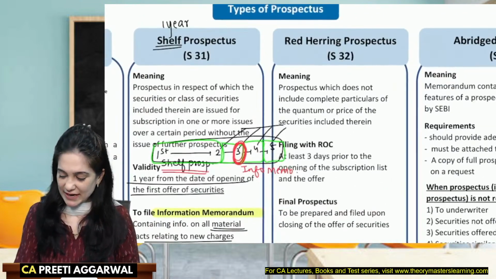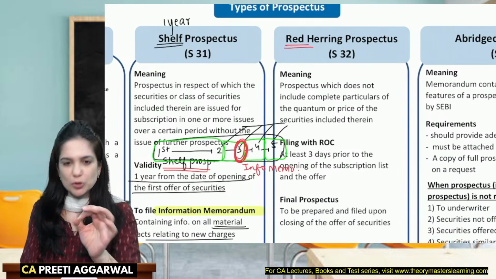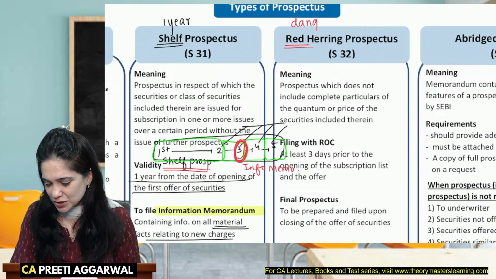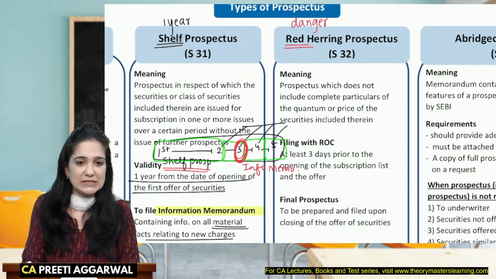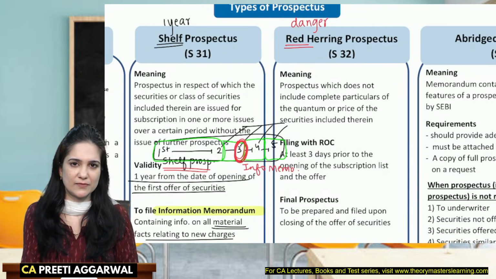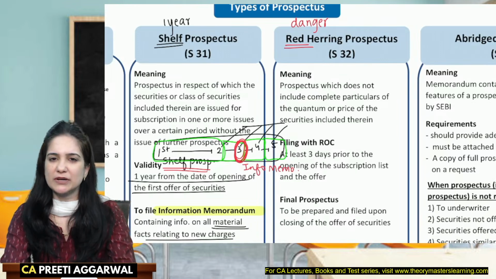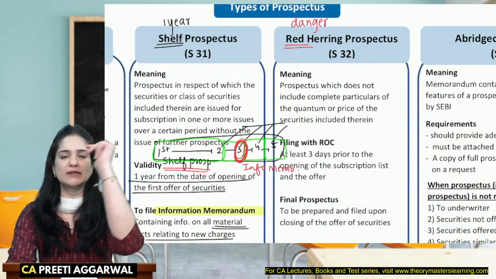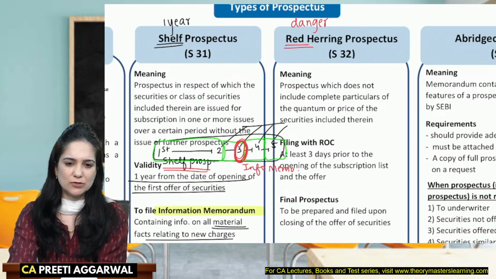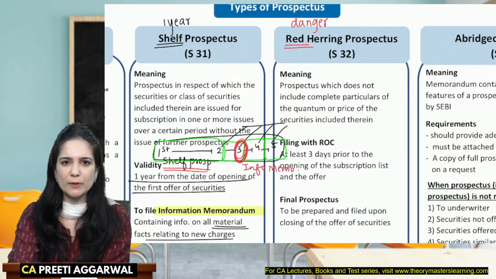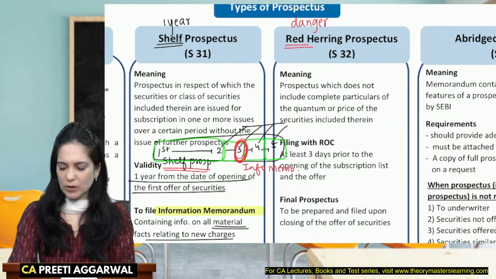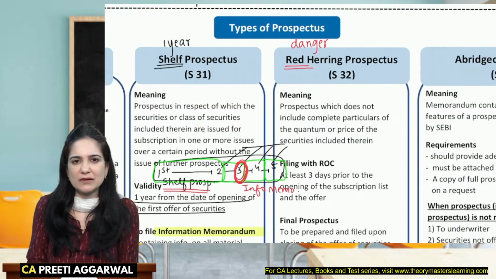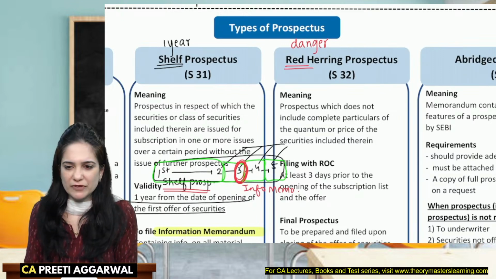Then we have the red herring prospectus. See, the word red actually shows danger. We are trying to attract the attention of the investors that this is an incomplete prospectus. See, if you are my chartered accountant and I tell you that I want to offer securities to the public, tell me at what price should I offer? You will tell me, ma'am, I don't know at what price you can offer. Because we don't know what price will be accepted by the general public, right? So we are not very sure.